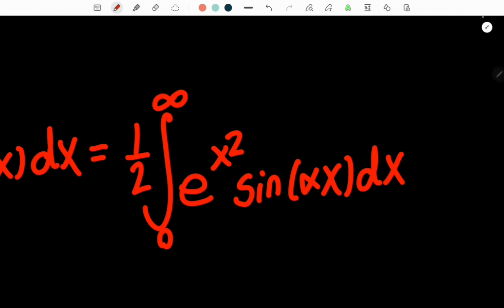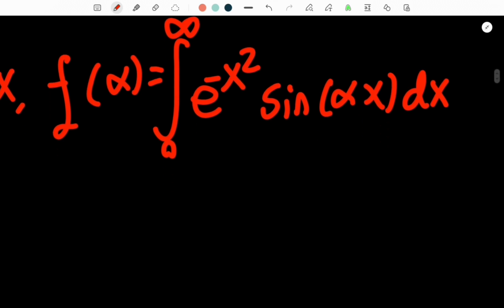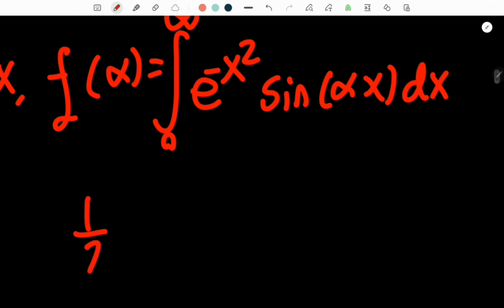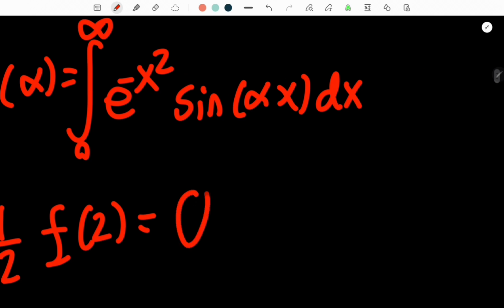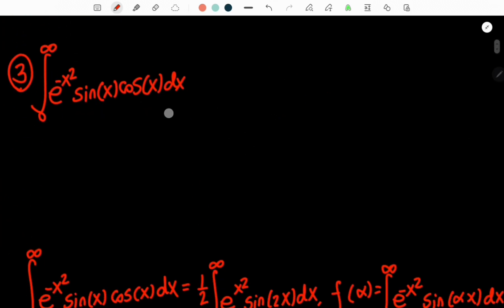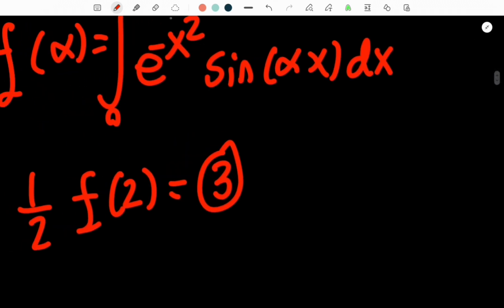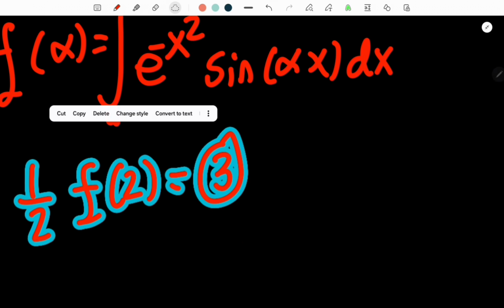So first I will define a function. So here we go. This is the function I defined as f of alpha, with alpha being a parameter inside the integral. But now we observe a couple things. That 1/2 of f of 2 is just equal to integral number 3, which I'll just write as 3. That's just referring to integral number 3 right here. So we know that 1/2 times f of alpha equaling 2 is our third integral.